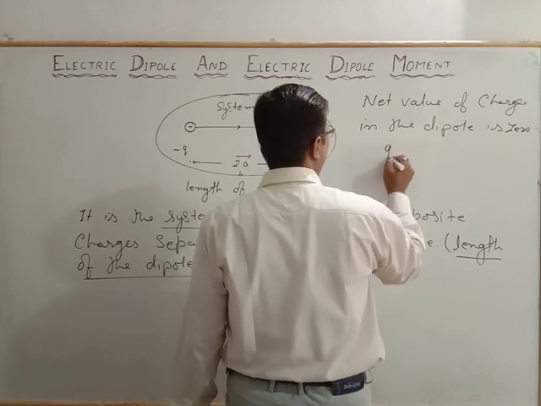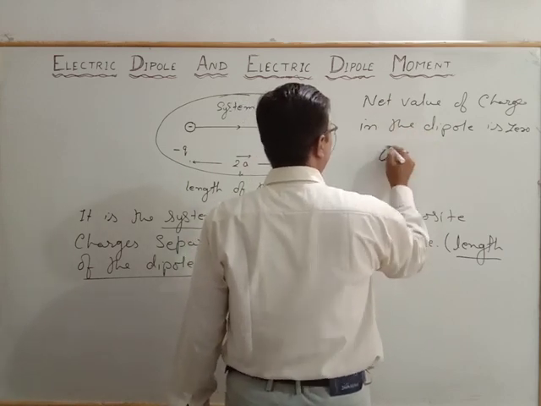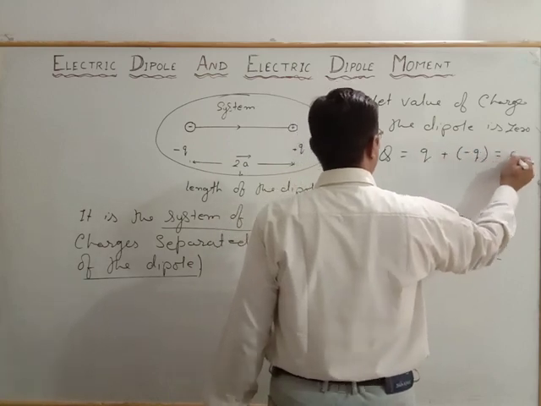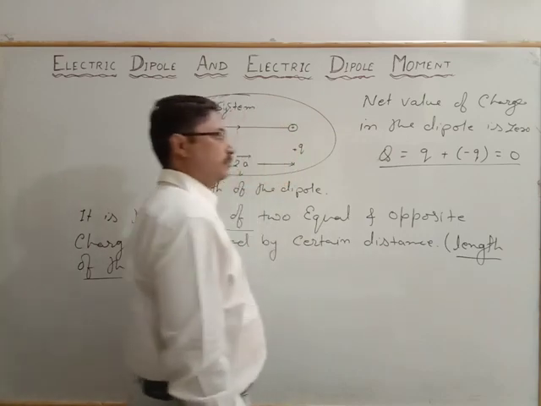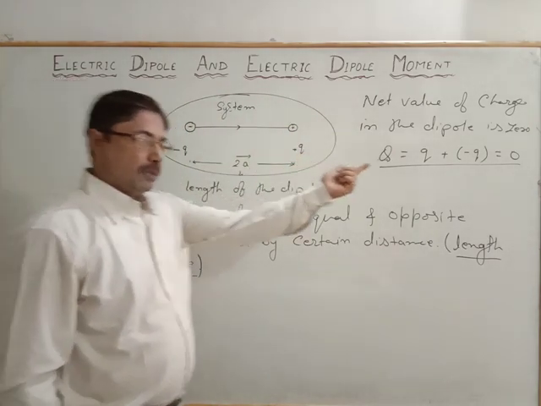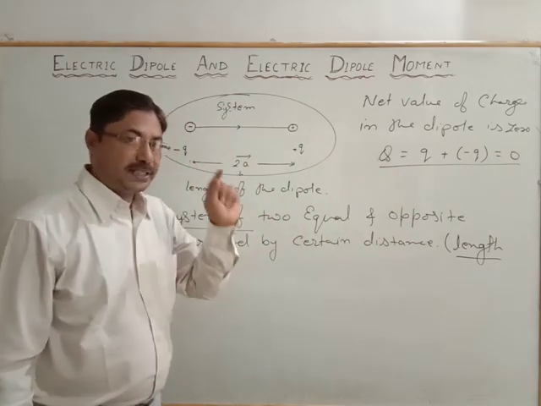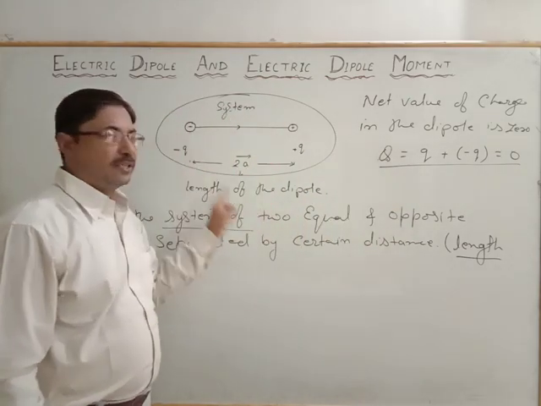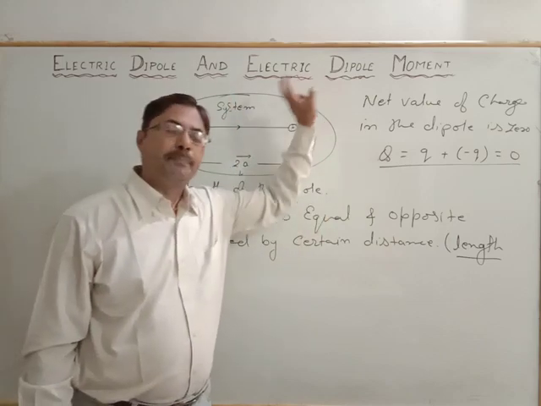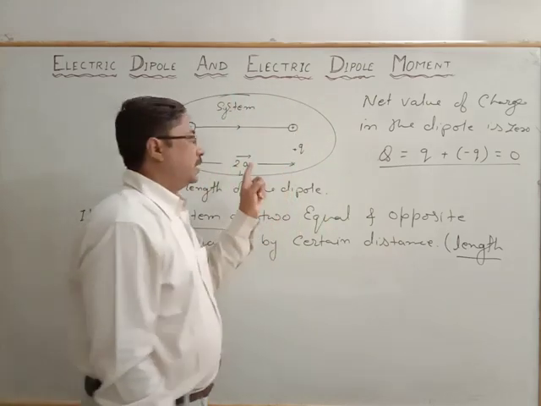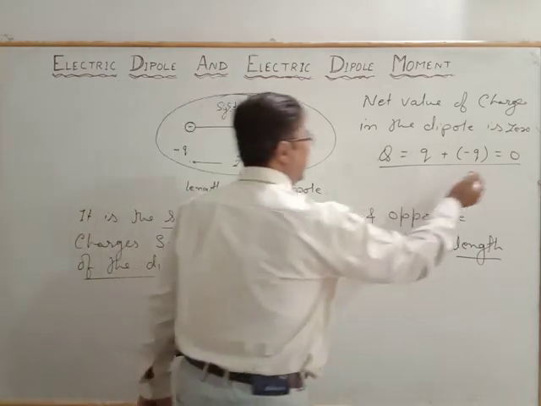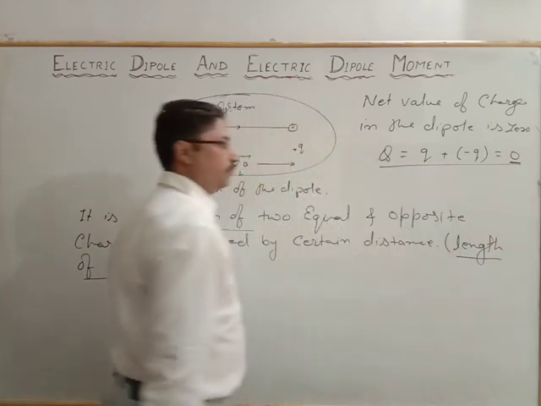Let us suppose the charge is q, then q plus minus q is equal to 0, so the net value is 0. Though the dipole shows the behavior of an electric field at any point of the region, whether at an axial point, an equatorial point or any general point, if we see the net value of the charge in the dipole, we will find that it is 0.